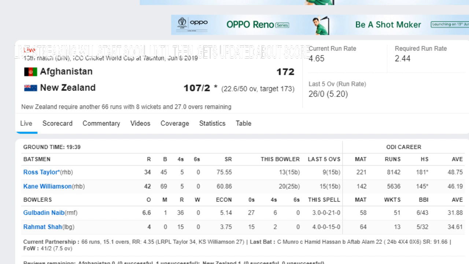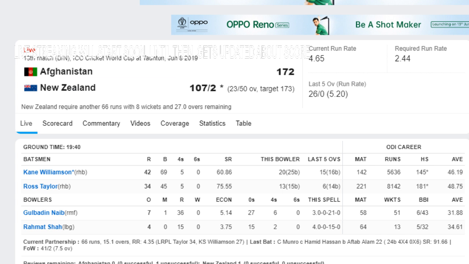New Zealand are very good in the chase and have currently scored 107 runs and require only 66 runs in 27 overs, relative to 244. Ross Taylor is batting at the moment, who has scored 34 runs off 45 deliveries, and Kane Williamson has joined him, who has scored 42 runs off 69 balls.